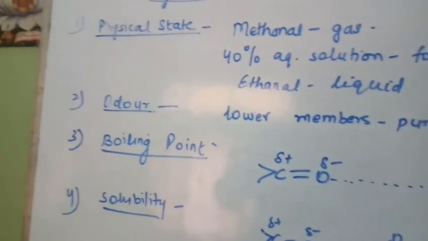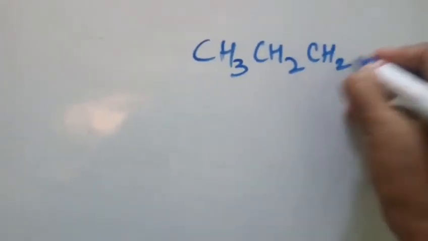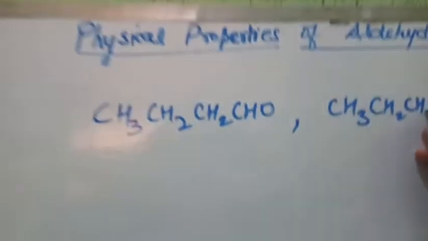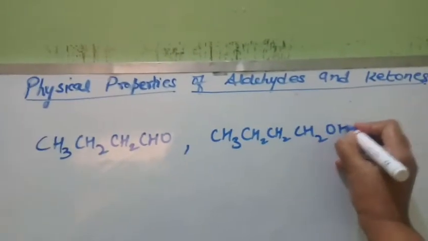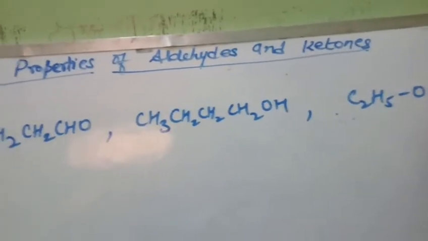Now let us do some questions based on these physical properties. There are four compounds given: butanol, butanal, diethyl ether, and pentane.